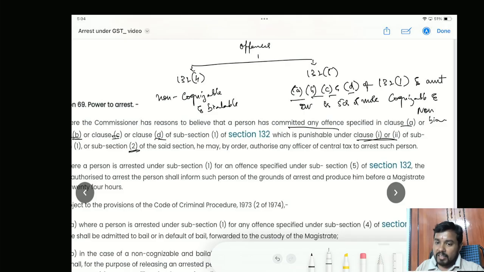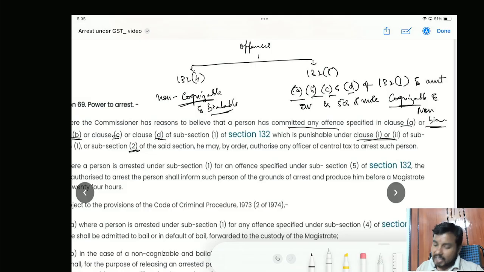All these 4 offences, if I have committed any one of them, it is punishable under clause 1. When will it be punishable under clause 1? If the tax amount involved is 5 crore or more, it is getting covered under clause 1 of section 132 subsection 1, then it will be a cognizable and non-bailable offence. Remaining all offences under GST are non-cognizable and bailable. Now what is the differentiation and all? I will explain the differentiation between cognizable and non-cognizable.